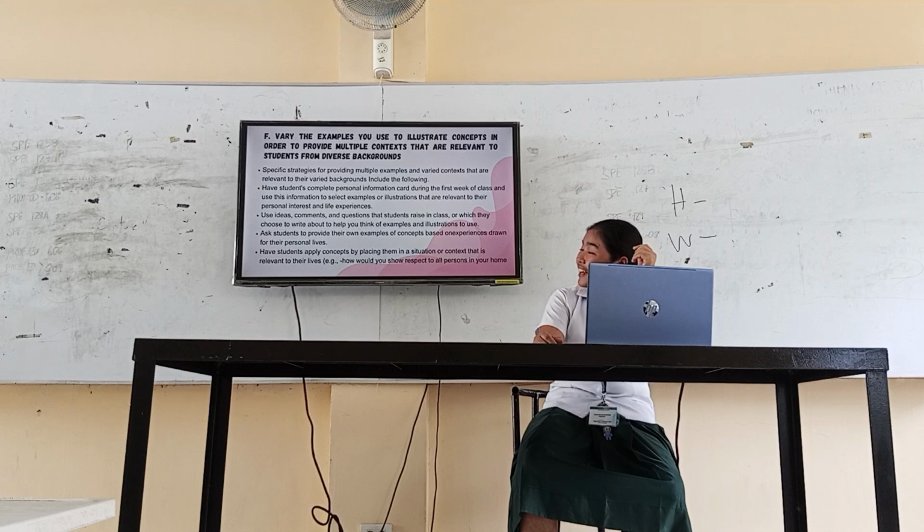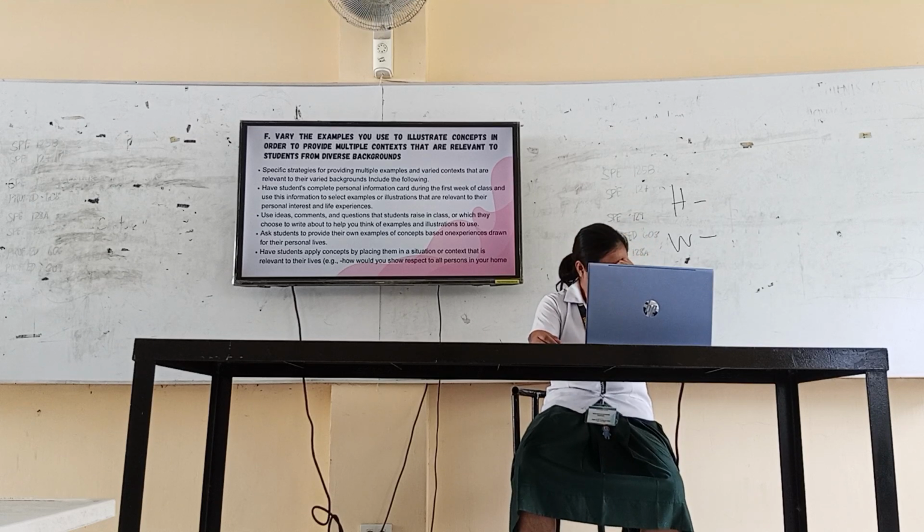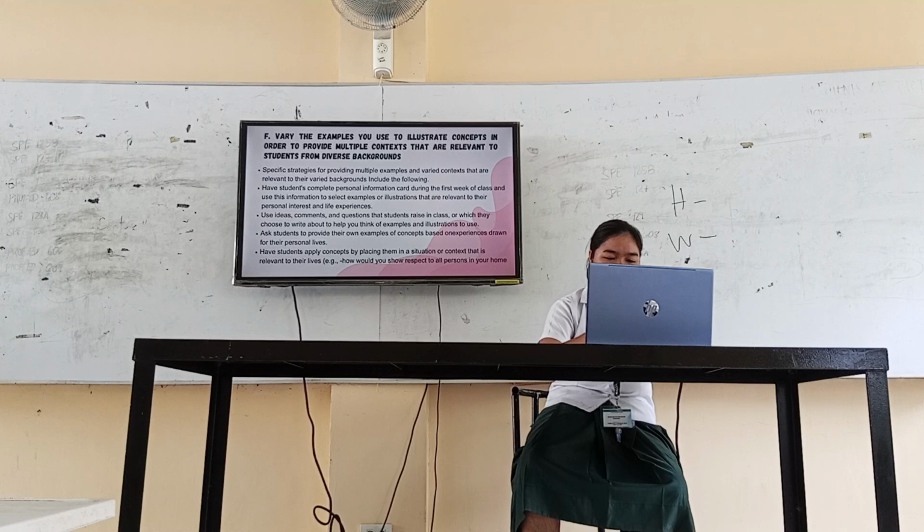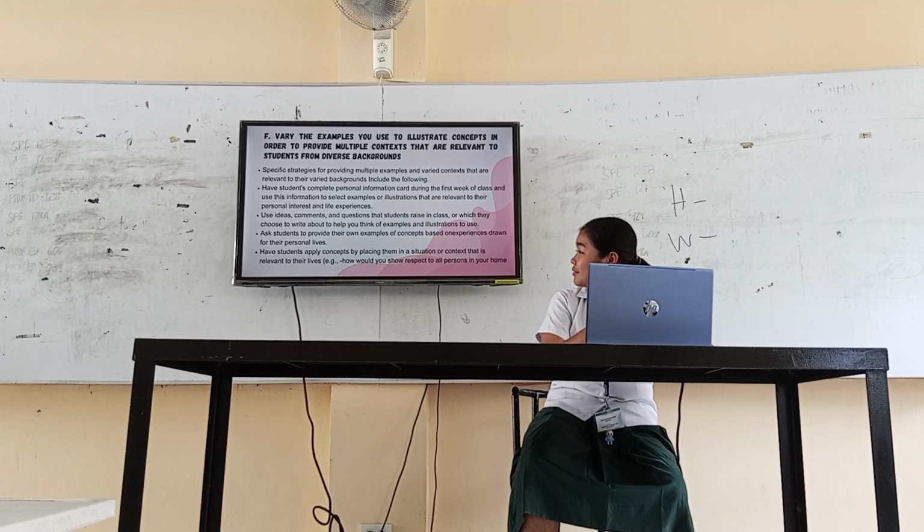Next, use ideas, comments, and decisions that students raise in class or which they choose to write about to help think of examples for illustration to use. Ask students to provide their own examples of concepts based on experiences drawn from their personal lives. Have students apply concepts by placing them in a situation or context that is relevant to their lives. Example: how would you show respect to a person you know?